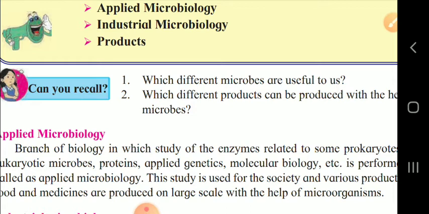Already I explained this in previous chapters, but again I am telling you that the cell which is not having a nuclear membrane as well as cell organelles in a proper or specific way, neither does it have a distinct nucleus with a membrane, such a cell is called a prokaryote.